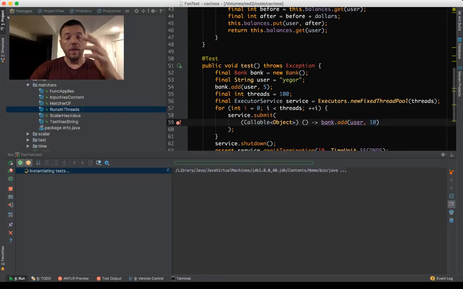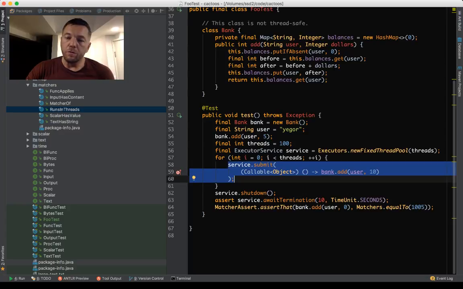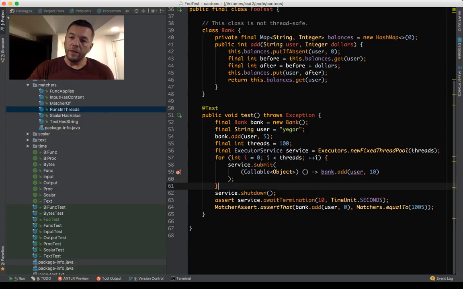Okay, it works. I think the problem here, why it works, is that we want to see the failure. We want to see how it fails. So we want to see how this not thread safe object actually fails. In order to see that, I think what happens here is that when I say submit and I give this code, then before I jump to the next cycle of the loop, this code is already finished.